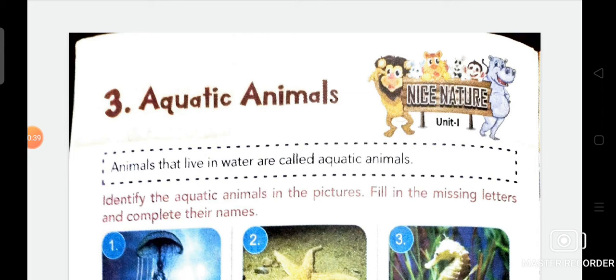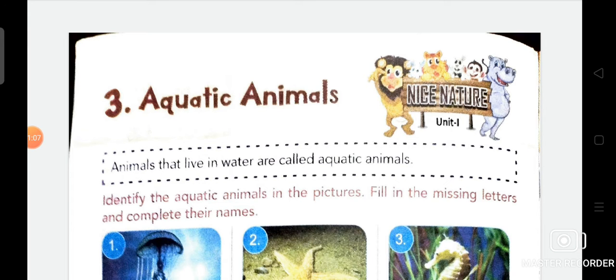Before you start your chapter, I have some important notes for you about aquatic animals: what are the features, what is the importance, what do they eat, and what are the examples of aquatic animals.